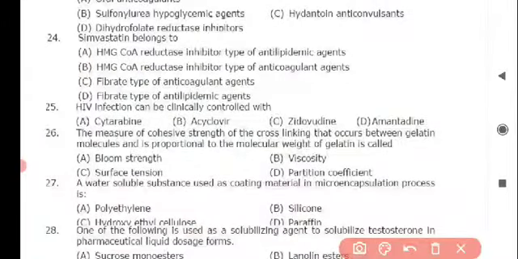Next question is simvastatin belongs to, and the correct answer is option A, HMG coenzyme A reductase inhibitor type of antilipidemic agents. Next question is HIV infection can be clinically controlled with, option C is correct, zidovudine.